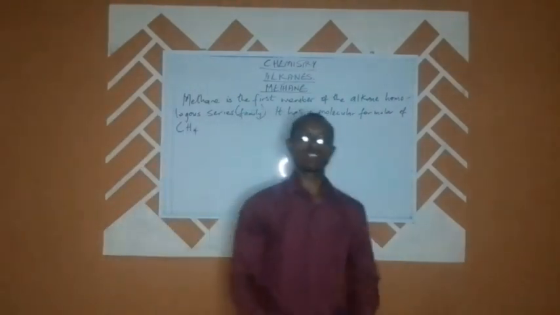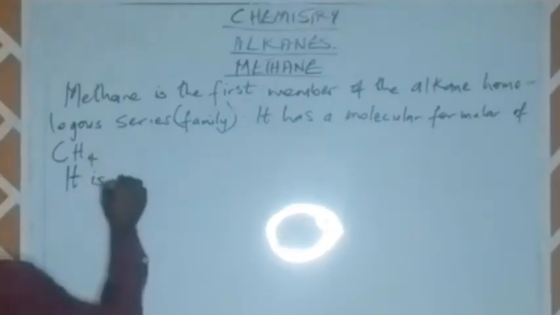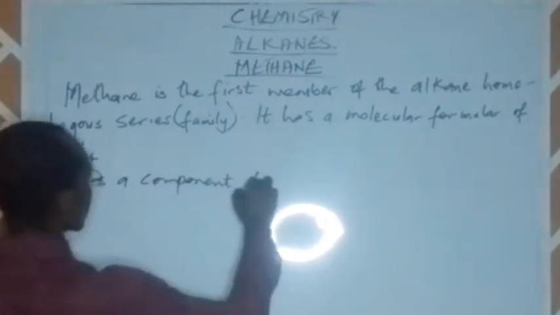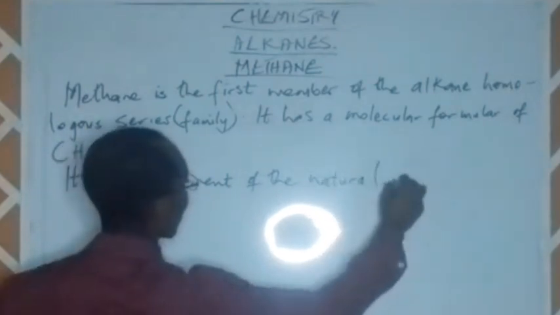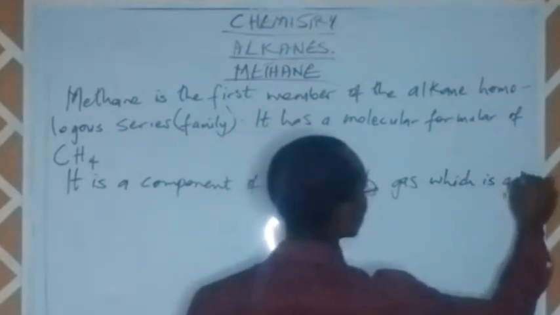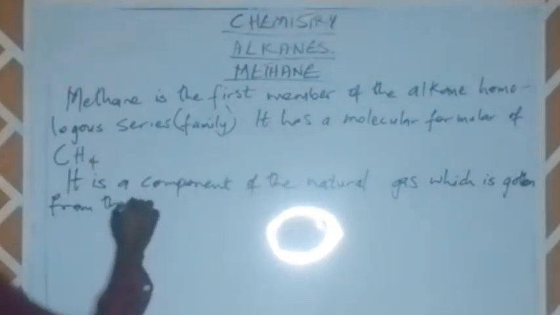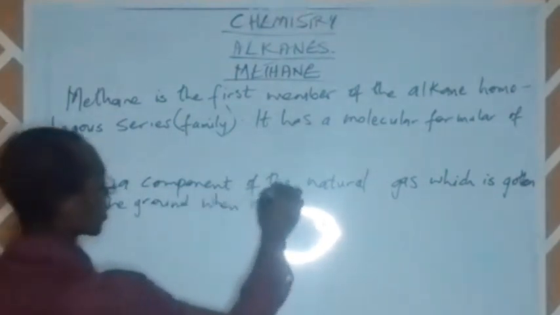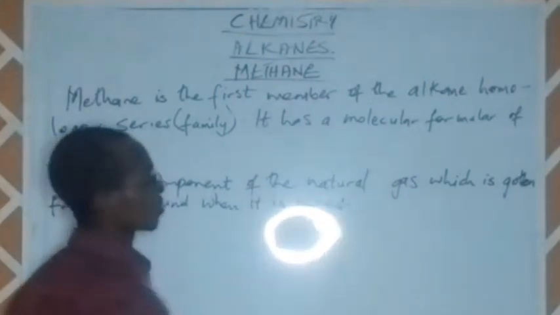Now, methane is a component of natural gas, which is gotten from the ground when it is mined or flared.